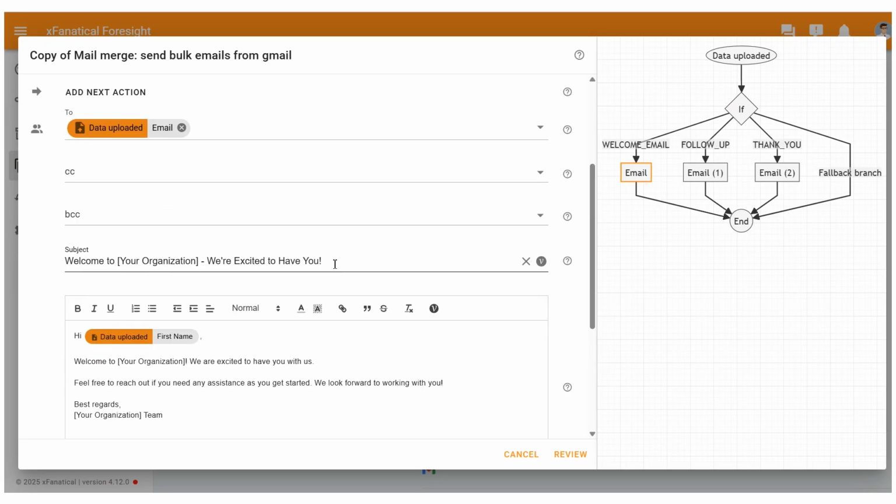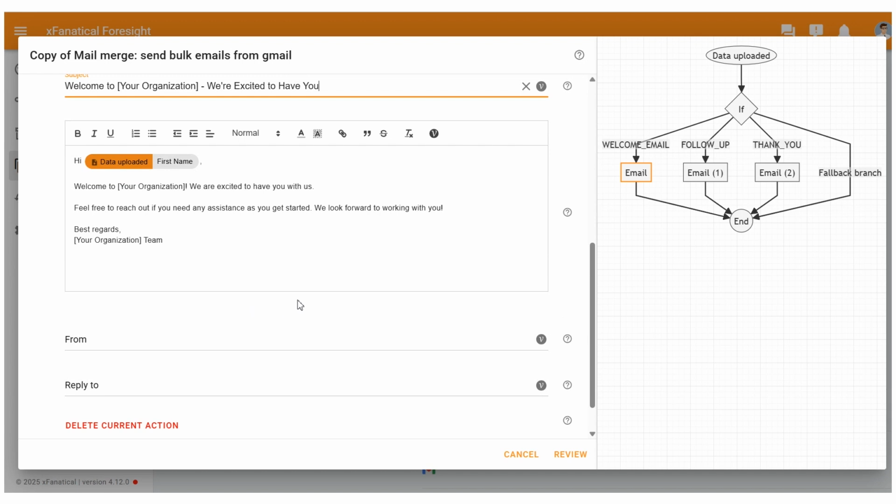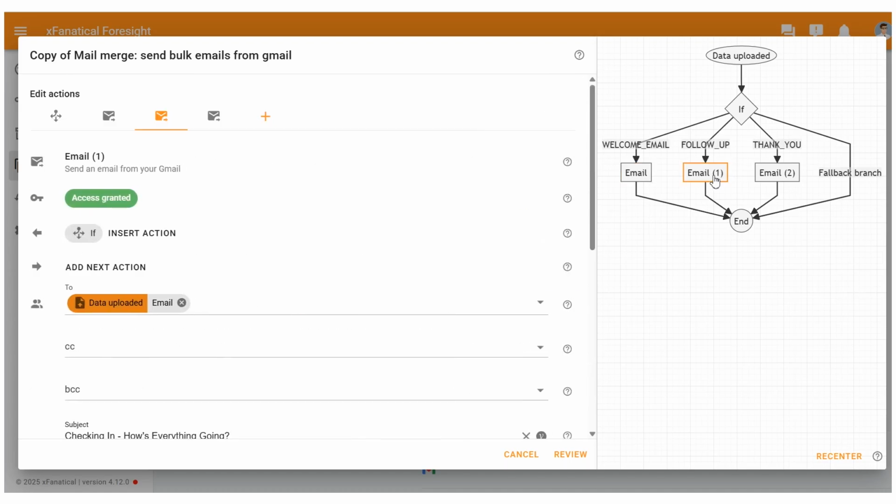In the Email Action screen, in Subject, customize the email subject for the email template. In the email body, customize the body content for the personalized email template. Click Email 1 action from the rule graph.